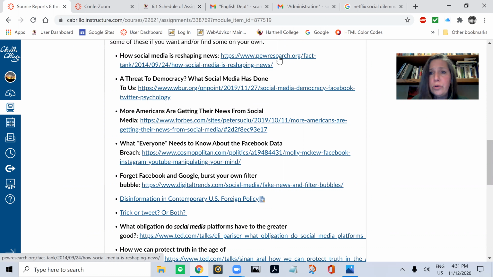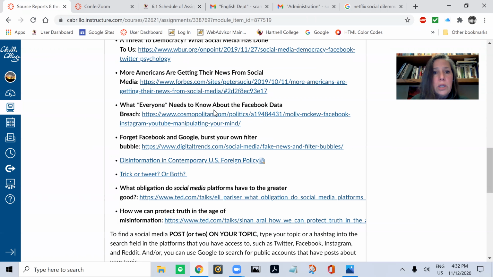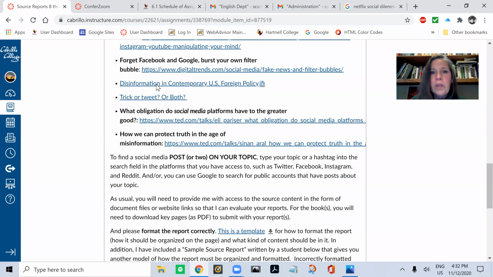This one's from Pew, that's a credible website. This one is from a public broadcasting station, WBUR.org, all right, that's credible. This is Forbes.com, a website for a magazine that's credible. This is Cosmopolitan, you may know that, it's a magazine, it's credible. This is also a magazine, Digital Trends.